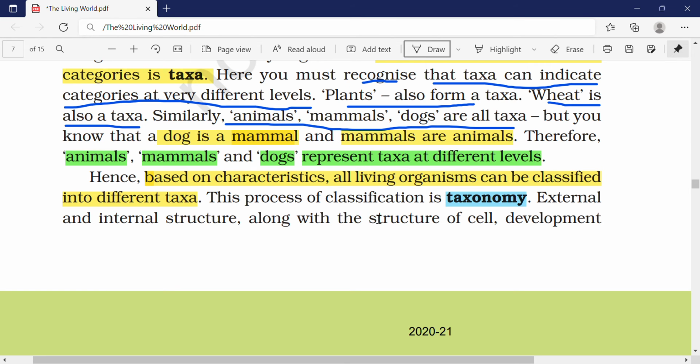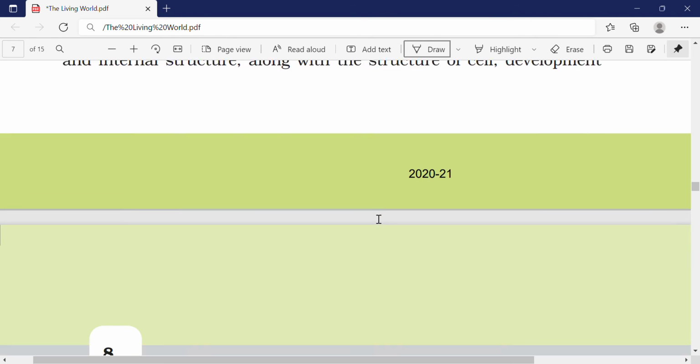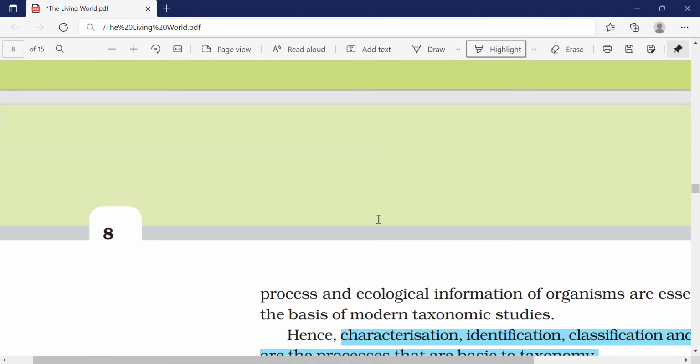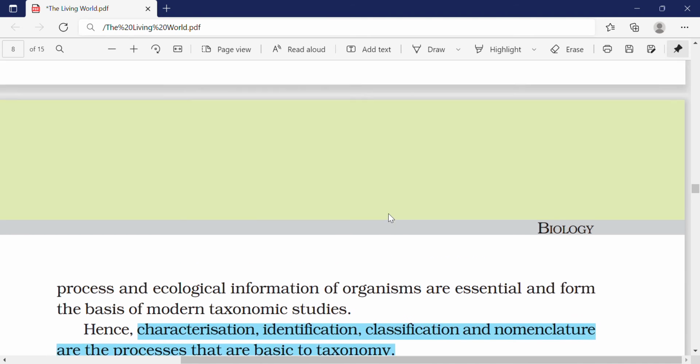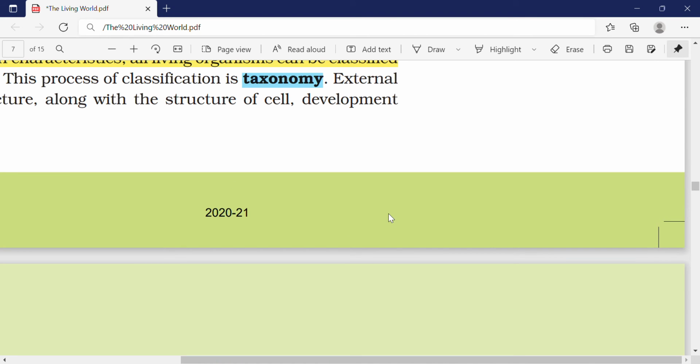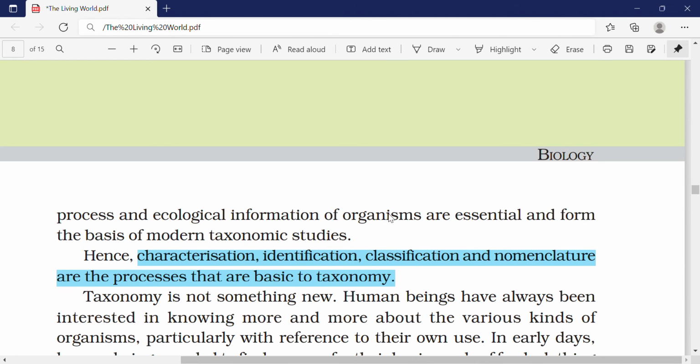For taxonomy, external and internal structure along with cell structure, development process and ecological information of organisms are essential. So what are essential? Cell structure, external structure, development process, ecological information of organisms are essential and form the basis of modern taxonomic studies.